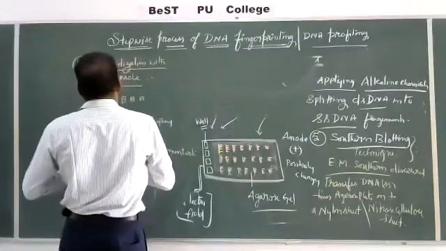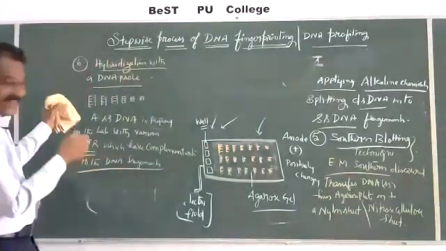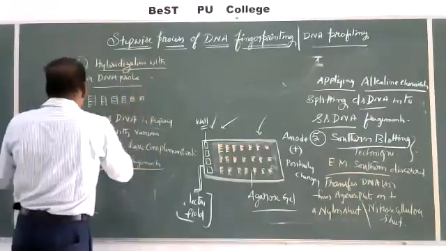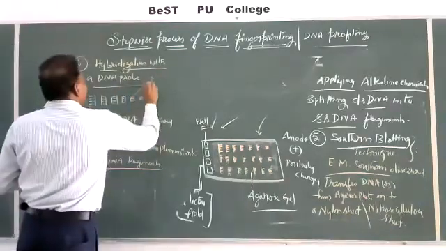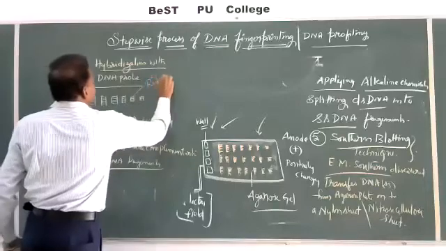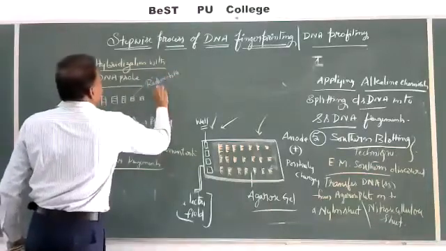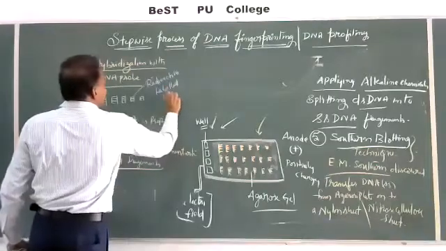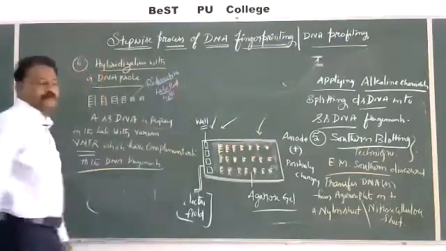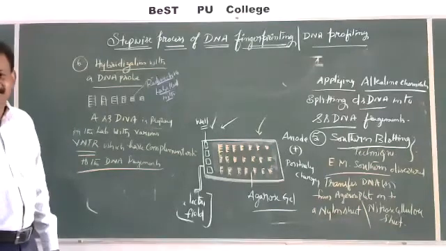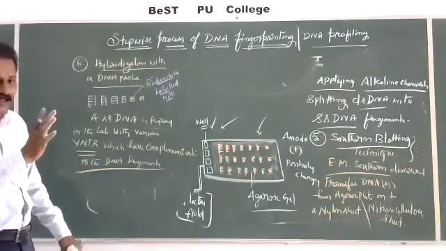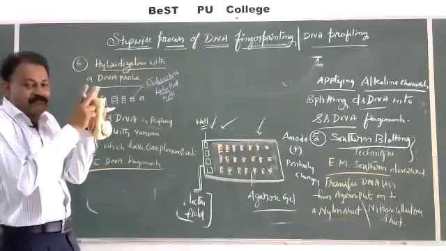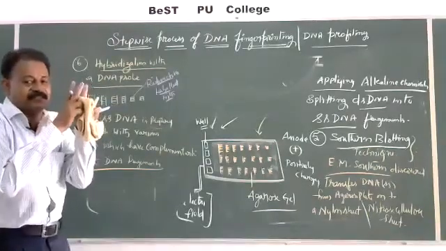To identify where they were formed, these DNA probes are labeled with radioactive substances, with radioactivity. So the radioactivity-labeled probes are there, and they will hybridize. Wherever complementary bases are there, they will form double-stranded structures.